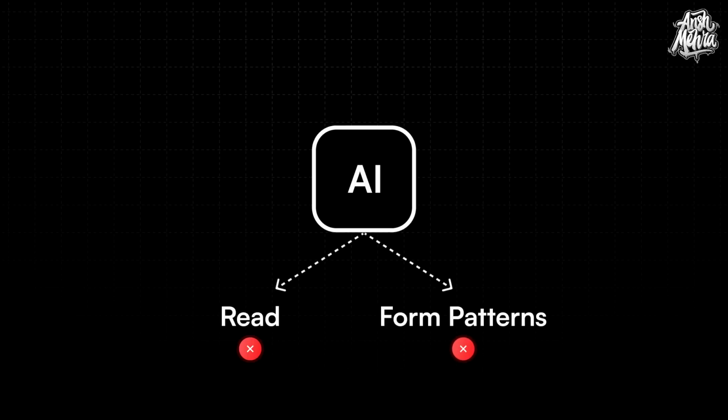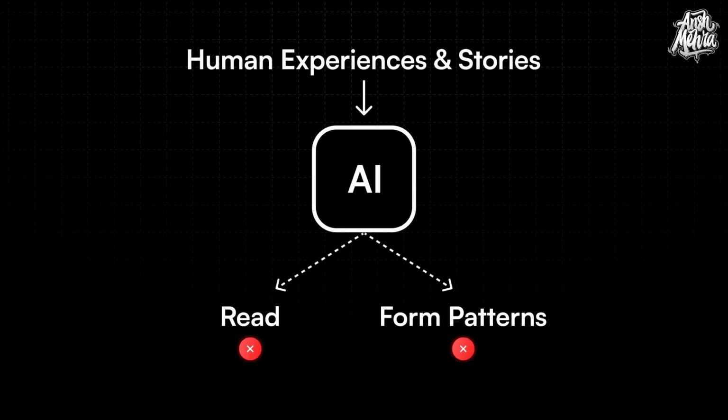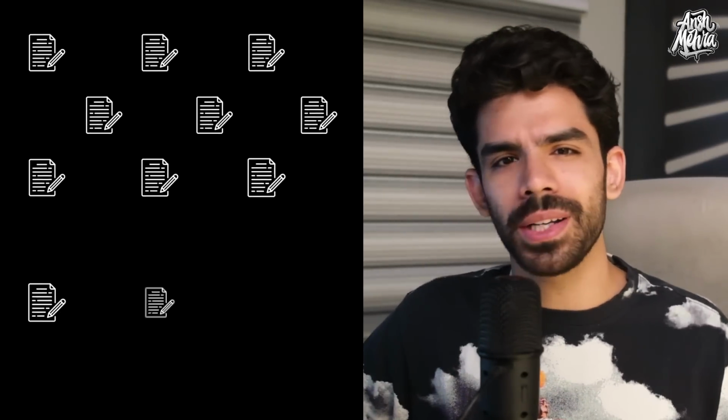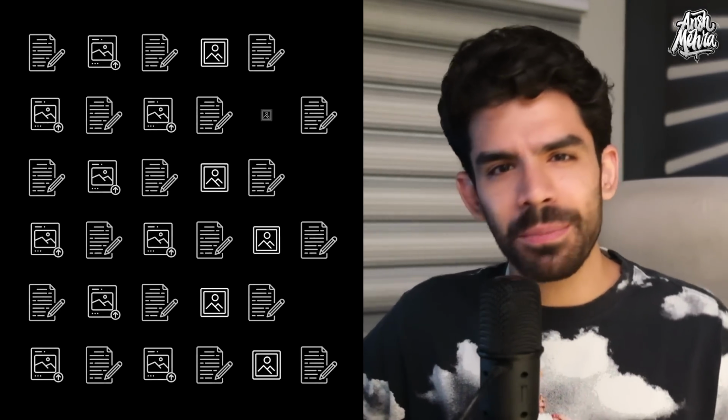Now we want this box to become intelligent, but then this box is not a living person, so it cannot learn from its own experiences. Therefore, we decide to feed our own experiences and stories into this box. So we decide to collect millions of articles and posts and images all around the internet to train this box.